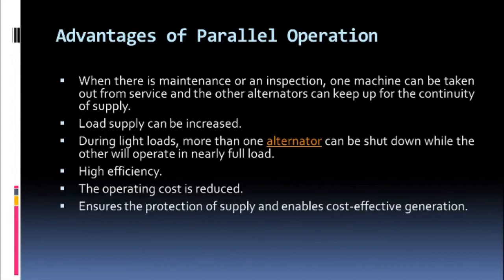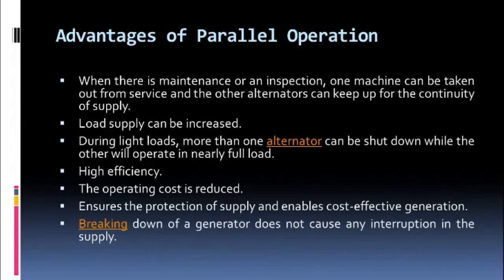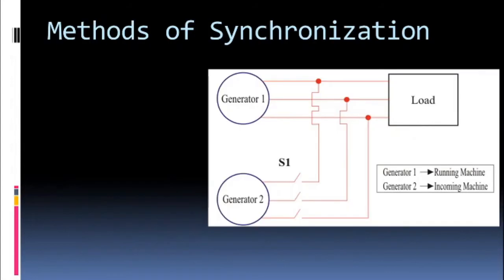So continuity of supply is seen, protection of supply is seen, means supply should be always there. There should not be any disturbance even in the condition of fault. Breaking down of a generator does not cause any interruption of supply. As I told you, if one of the generator fails, the continuity of supply is maintained always. Reliability is very important. Reliability of the whole power system is increased. The reliability of whole power system gets increased if you have the continuity of supply. All right. So next we are going to see some methods of synchronization.